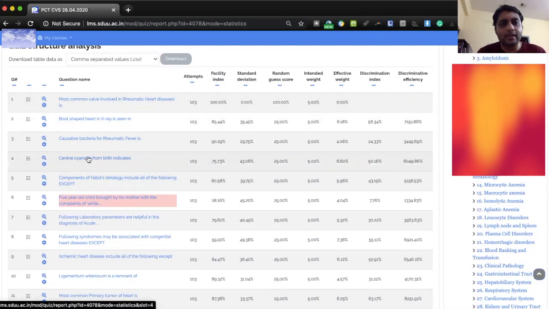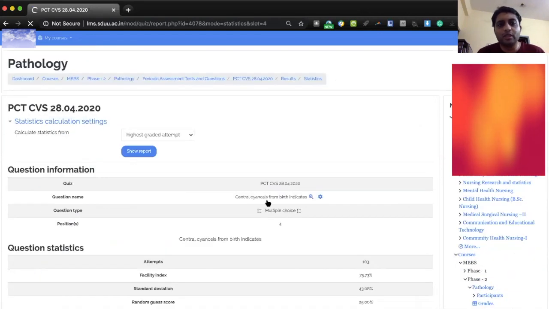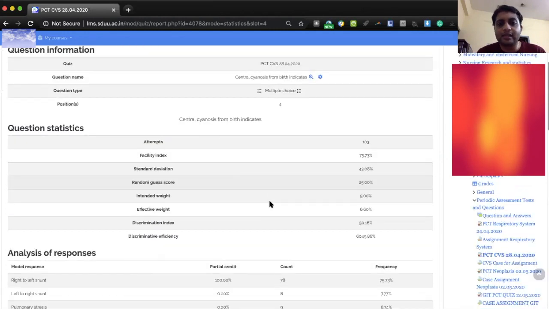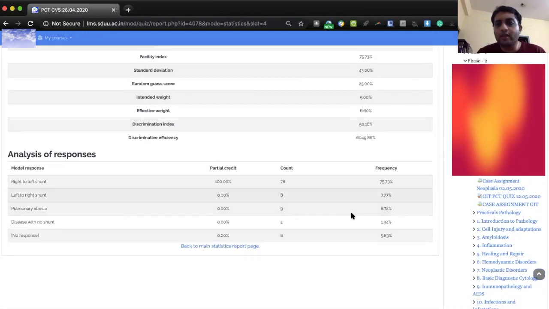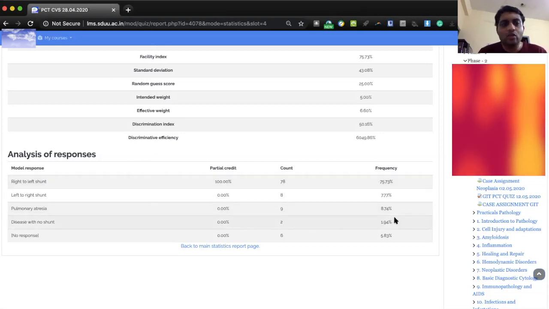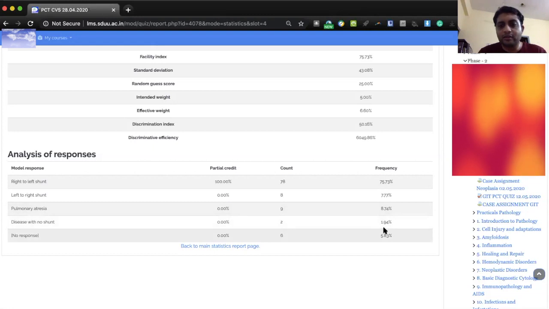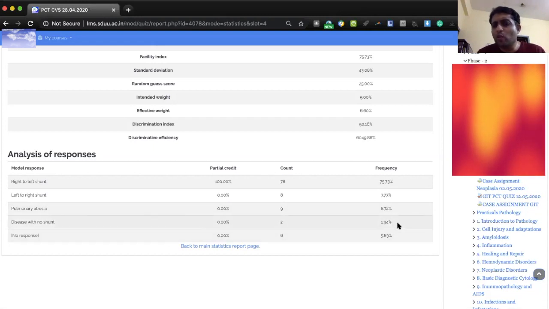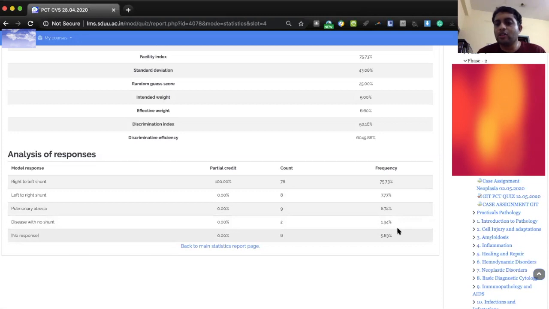Next, if you want to see the distractor effectiveness, I should just click any of the options. I'll click one of the options. Then it gives me detailed statistics about that question. And if I go here, it shows me frequency. Frequency is the frequency of the participants choosing this particular option. You can see the right answer, as expected, has the frequency of 75%. Whereas below, you're seeing there is one option which is only 1.94% and the other one is 5.8. Any distractor with less than 5% should be eliminated.